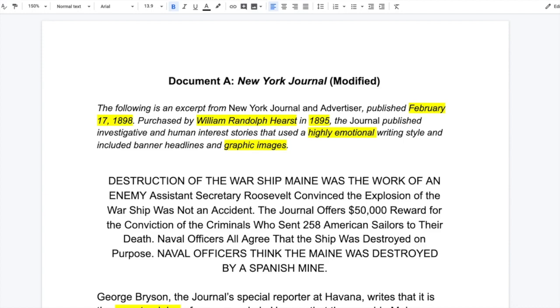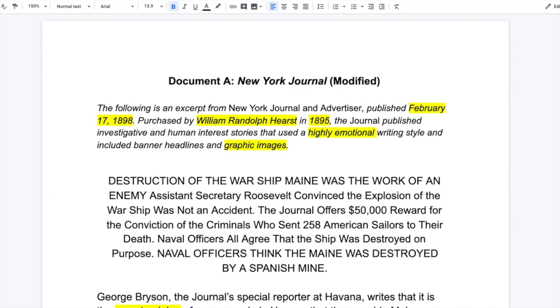But in these two documents, I want you to pay attention to how the story was told in two different newspapers. And I want you to ask yourself, as I show you these two different newspaper accounts, which story is more accurate? All right, which one would you trust? And then I want you to be able to tell me why. Point to some specific evidence. So I'm going to walk you through this process.